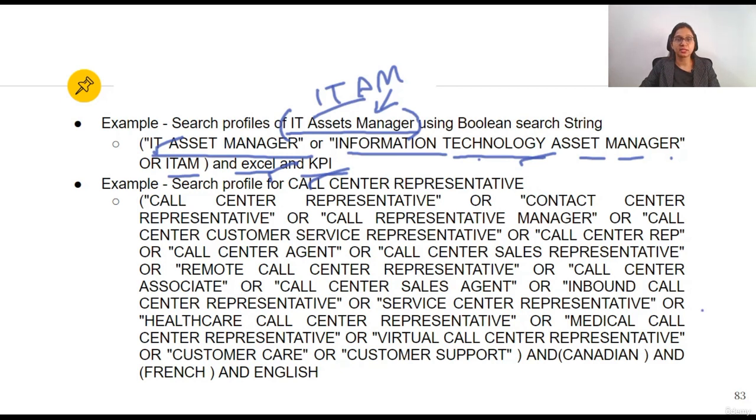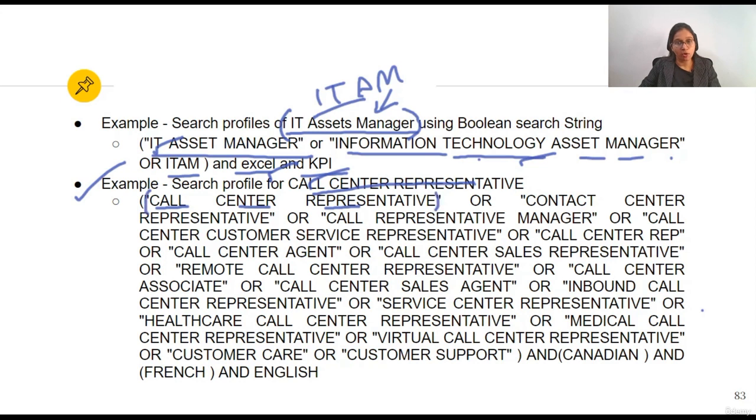Now moving ahead with another example. Don't worry about seeing this long example. This is just to explain to you that complicated looking searches are not that complicated if you see them carefully. So here we'll search profile for call center representative. Now carefully see what is written, call center representative. So this is under one quote.